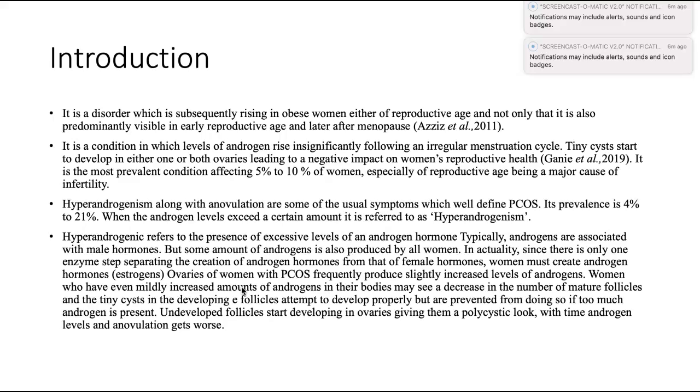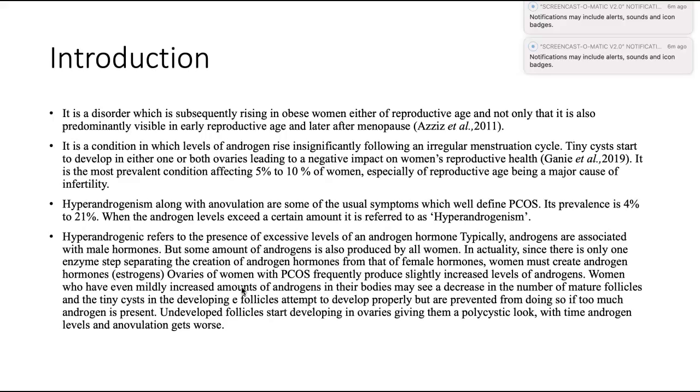Ovaries of women with PCOS frequently produce slightly increased levels of androgens. Women who have even mildly increased amounts of androgens in their body may see a decrease in the number of mature follicles, and the tiny cysts in the developing follicles attempt to develop properly but are prevented from doing so if too much androgen is present. Undeveloped follicles start developing in the ovaries, giving them a polycystic look.